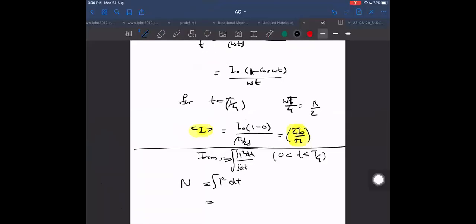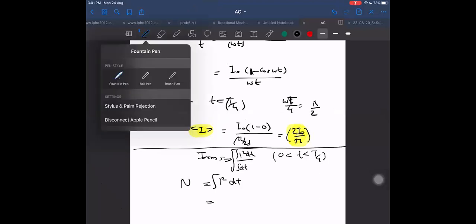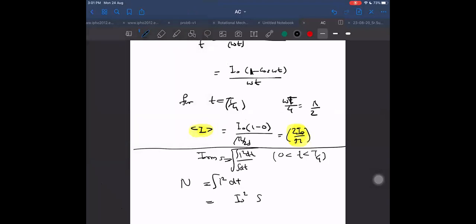What is it now? I0 square into sine square omega t dt from 0 to T/4. Solve it once. 1 minus cos 2 omega t into I0 square by 2, right or not?